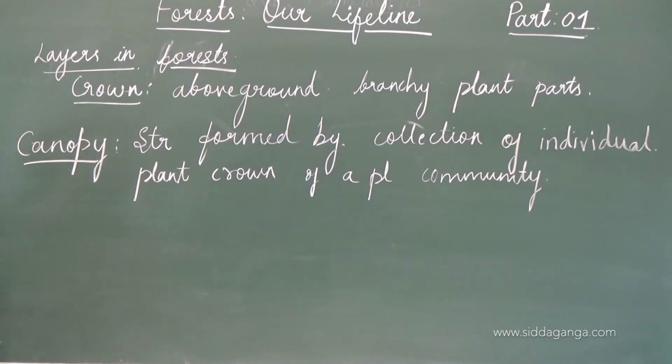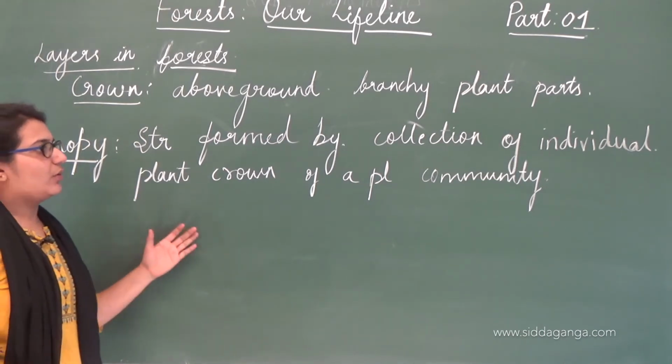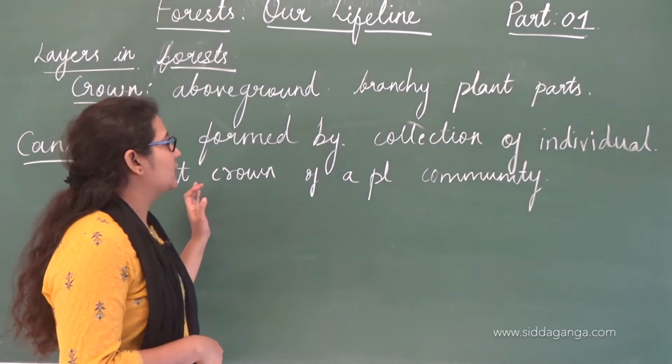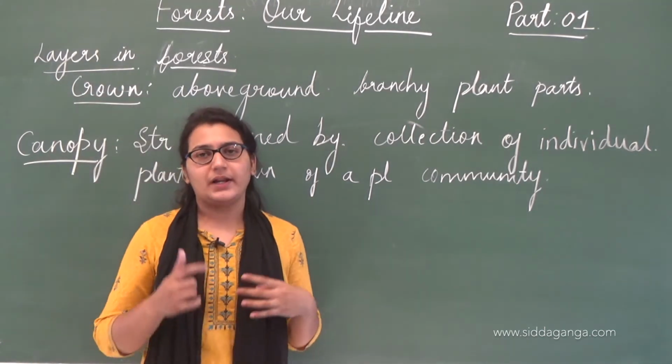These canopies are the structures formed by the collection of individual plant crowns of a plant community.